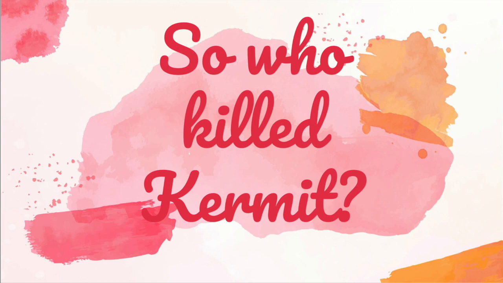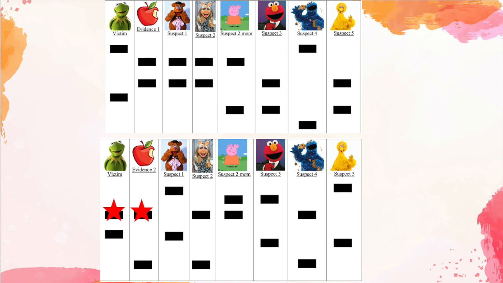So who killed Kermit? Let's interpret the gels and find out. In order to find out who left the DNA evidence, both alleles at each locus from the evidence must match the suspect. First, let's see if the DNA on the apple matched Kermit. As you can see on the alleles marked with a red star, Kermit only matches one of the alleles from the evidence, so he was not the one who left the apple.